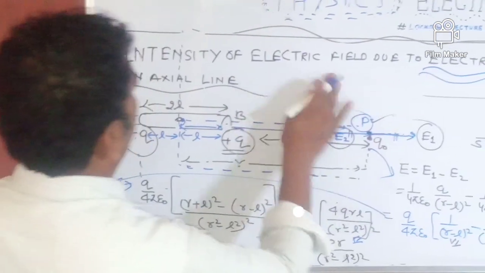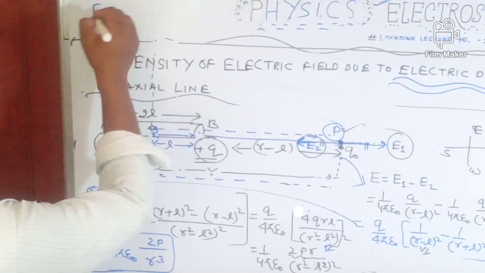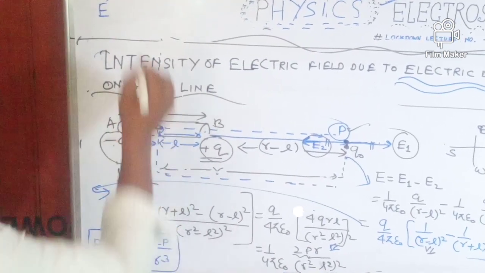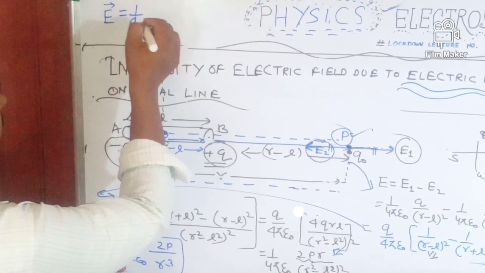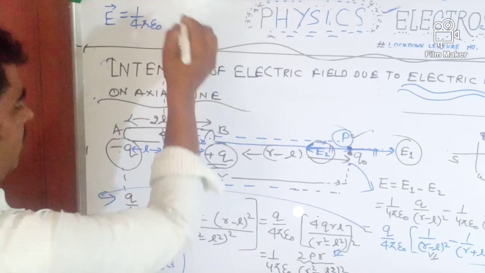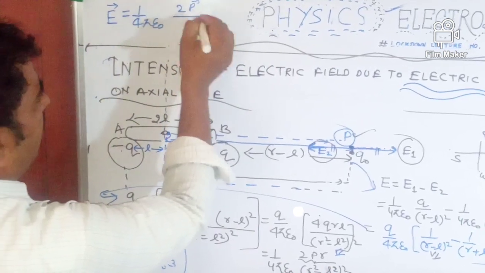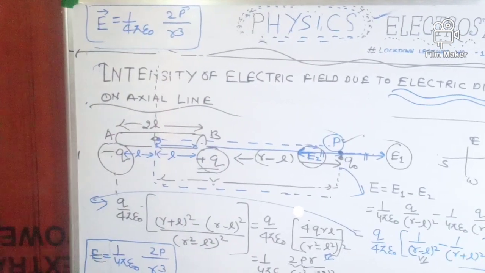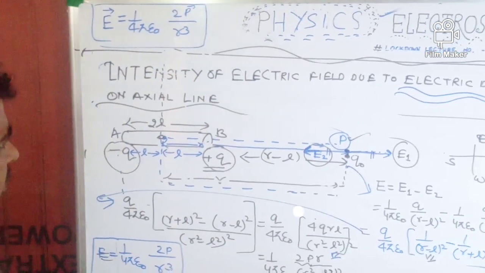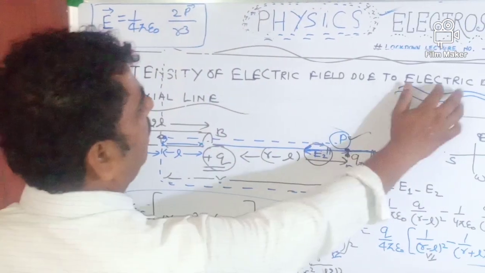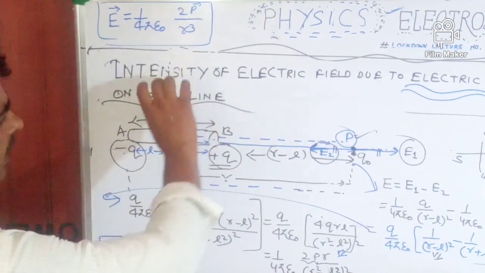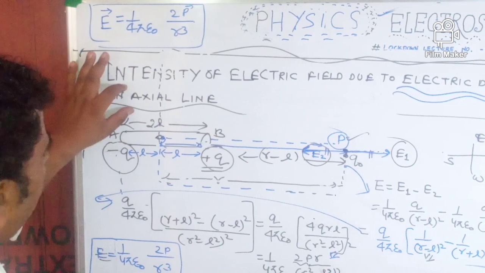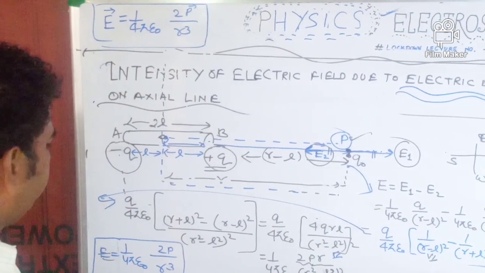Yes, my dear students, this formula in vector form I can write this way: 1 upon 4 pi epsilon naught, 2 p vector upon r cube. In my next video lecture, my dear students, I will teach you the intensity of the electric field due to an electric dipole on the equatorial line, the broadside-on position.